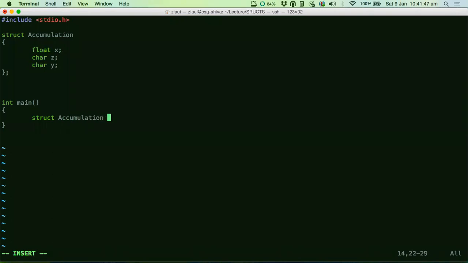Let's call it S, right? So tell me, what pointer should I use now to get hold of the address of the first member variable? S dot. So this is the address. So should you not place brackets around?